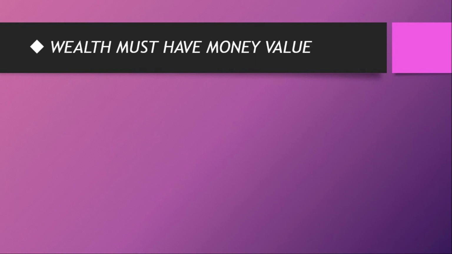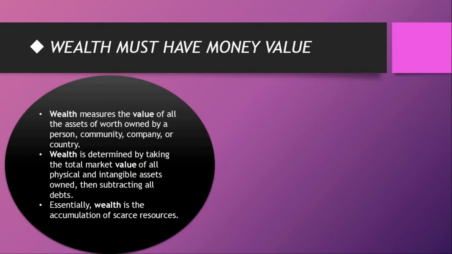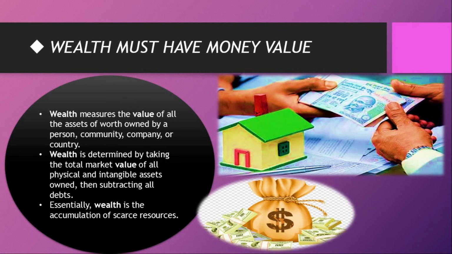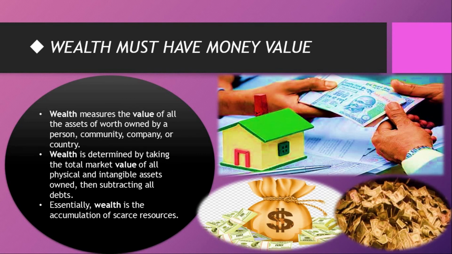And our fourth feature is that wealth must have money value. Wealth measures the value of all the assets owned by a person, community, company, or a country. Wealth is determined by taking the total market value of all the physical and intangible assets owned, then subtracting all the debts. Essentially, wealth is the accumulation of scarce resources.